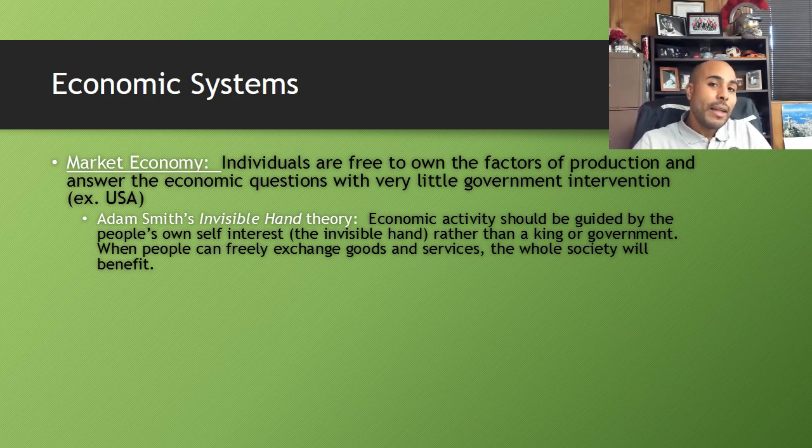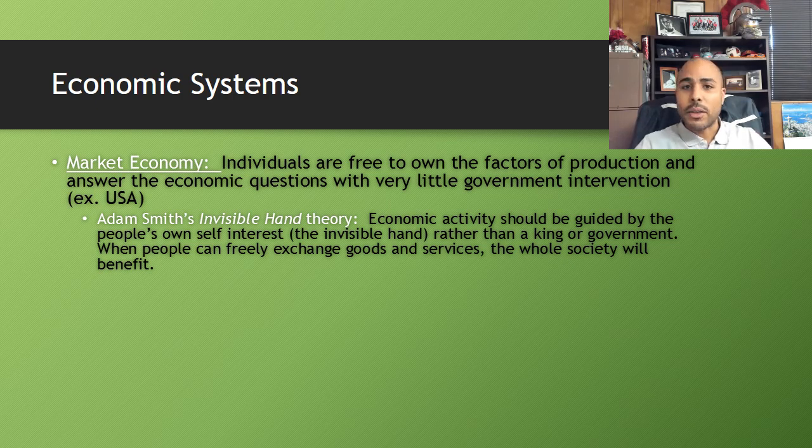This doesn't mean that he thought that his hand could turn invisible. What he thought was that instead of having the government decide what happens in the economy, like letting the king direct the economy with his hand, the people should be allowed to decide what happens in the economy based on their own self-interest.